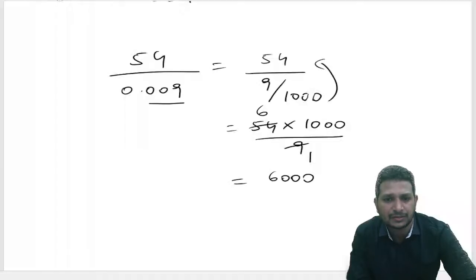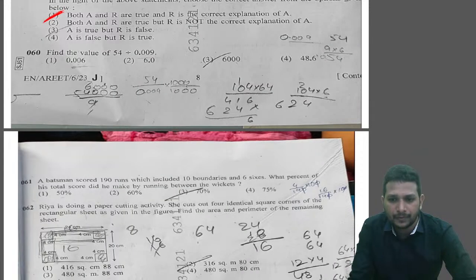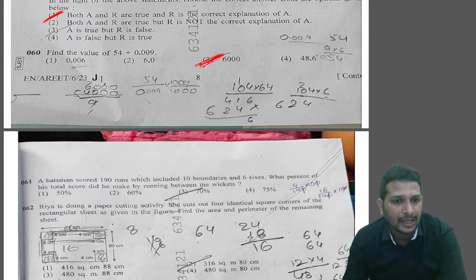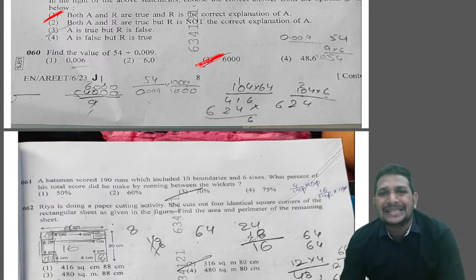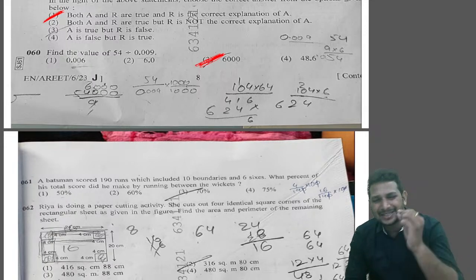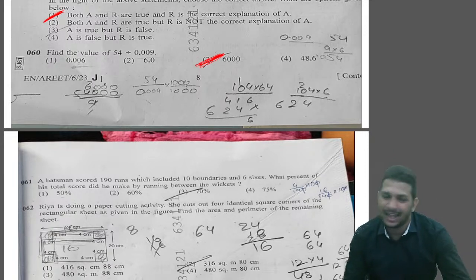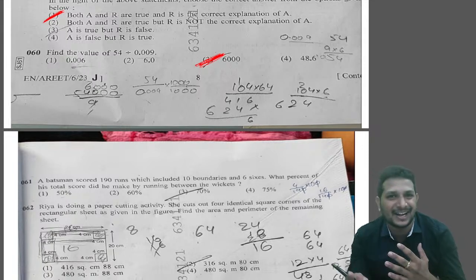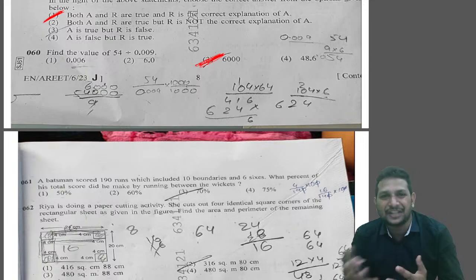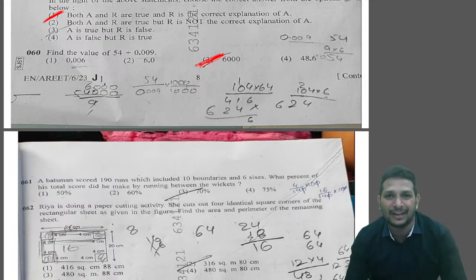Next. Question number 61. The batsman scored 190 runs, which included 10 boundaries and 6 sixes. What percent of his total score did he make by running between the wickets? So according to this question, you need to have a slight idea regarding cricket, right? Most of you might have a good idea regarding cricket. That's our very famous and very interesting game, right? You might all be following the cricket also, right?